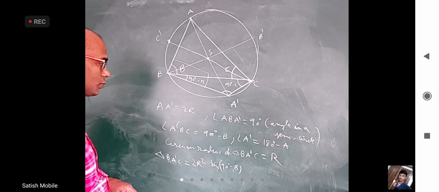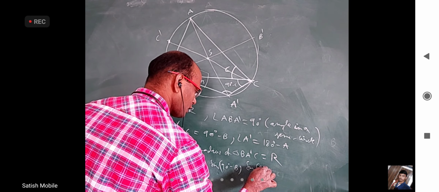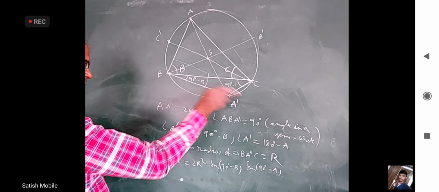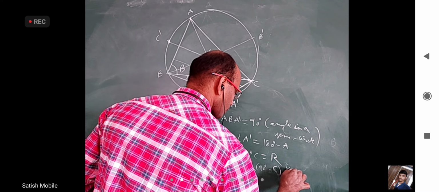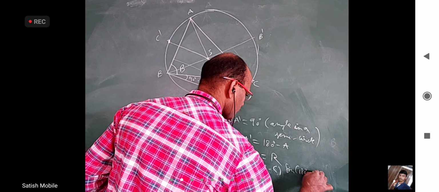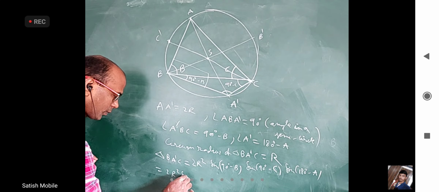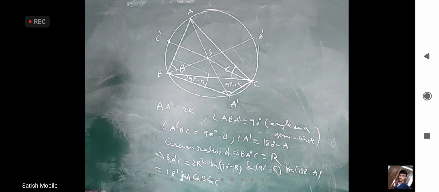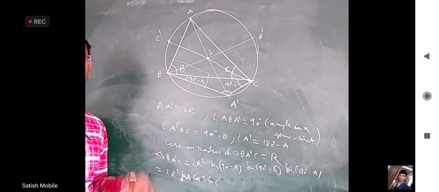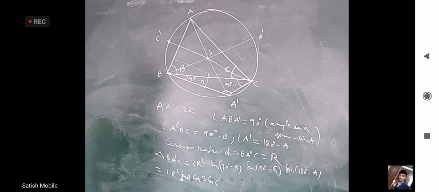Okay. So sine 90 minus B and sine 90 minus A, 90 minus B, 90 minus C, and sine 180 minus A, which is same as B plus C anyway. Okay, so we got the same as earlier, 2R square sine A cos B cos C. Please copy up to here, then I will write the similar thing, that BA dash C plus CB dash A plus AC dash B add up to the same area again, even though we don't have such congruency as in the previous one here.